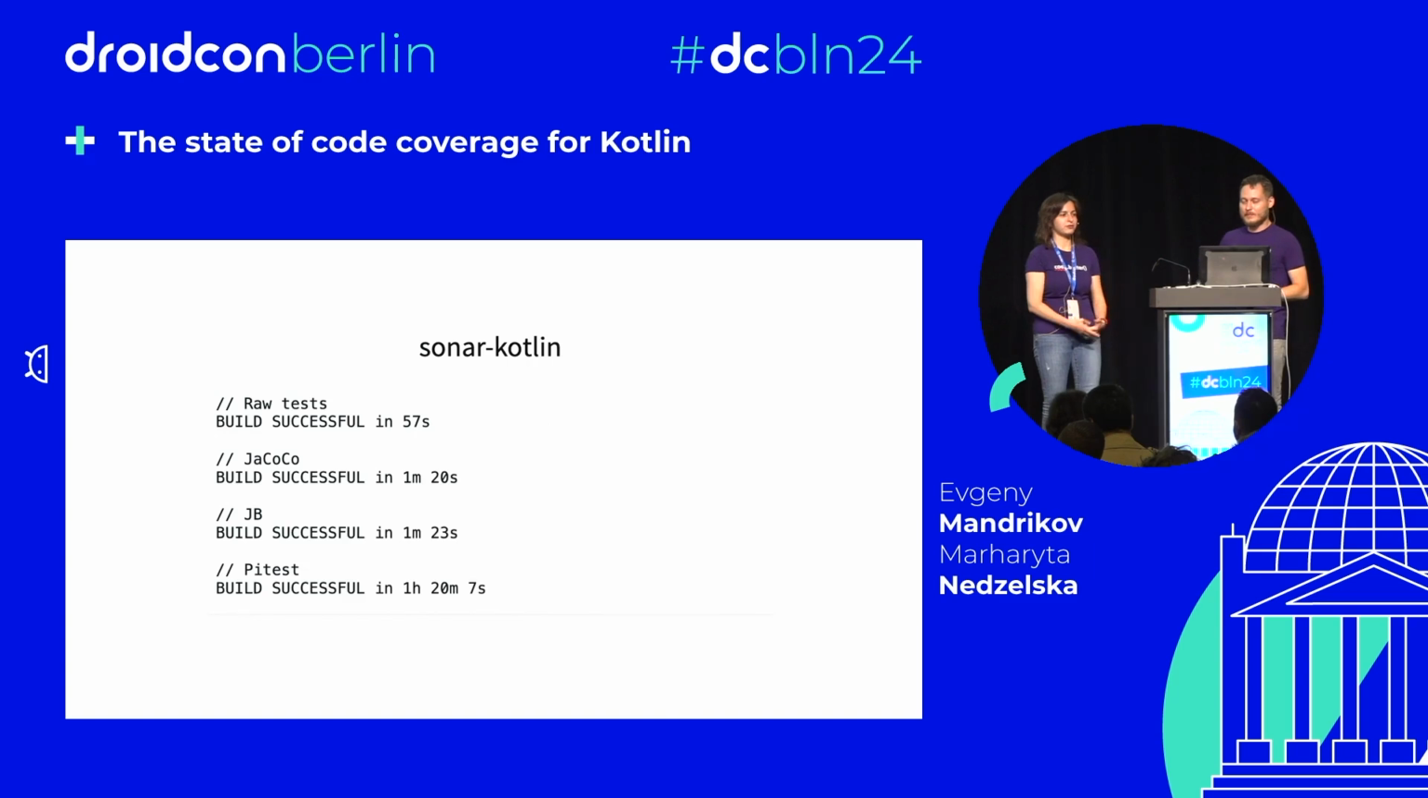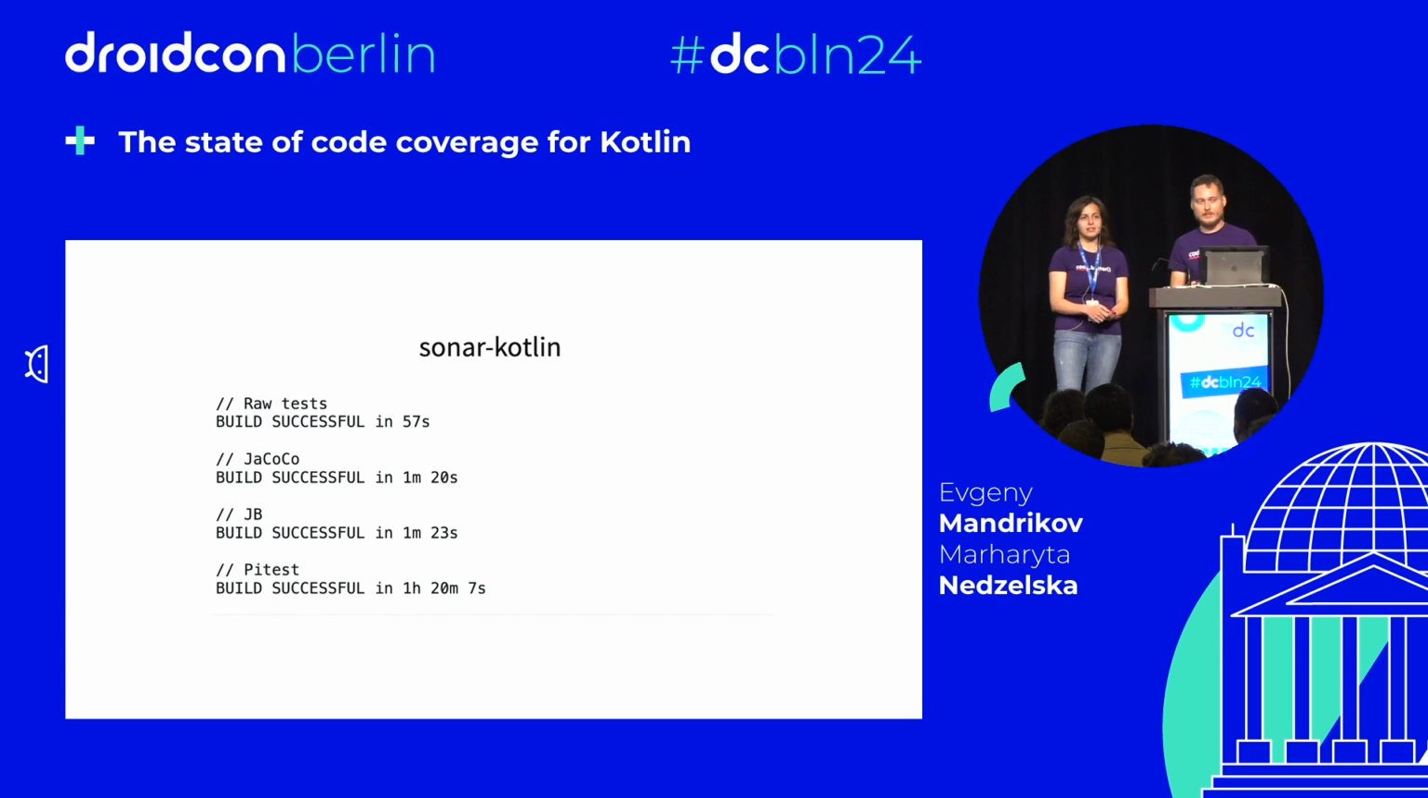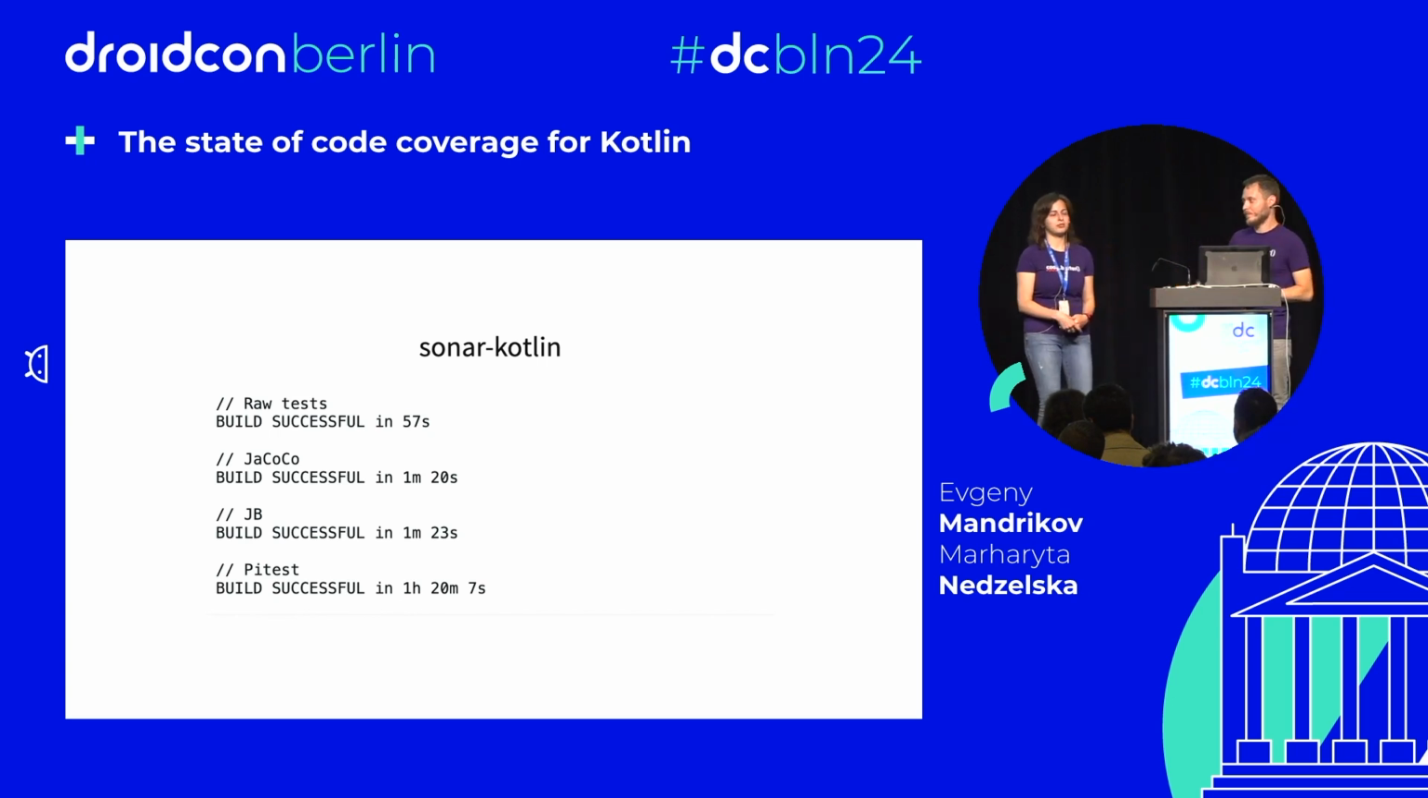I ran all of these tools. And fun fact, the raw test without coverage is 57 seconds on my machine. With JaCoCo, it's 1 minute 20 seconds. With JetBrains Coverage Engine, 1 minute 23 seconds. And with PIT, it's 1 hour, 20 minutes, 7 seconds. So you can see that PIT probably produces much more performance overhead because of the way it measures.